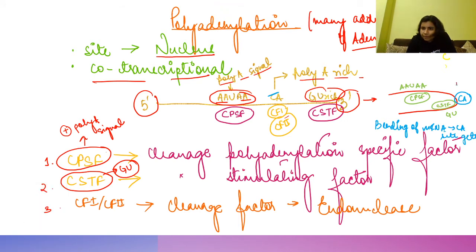So here what will happen? At the CA site, there will be addition of CF1 and CF2, which are endonucleases in nature. So what will they do? They will cleave it here, and an enzyme, poly-A polymerase, will come and keep on adding adenine. Then poly-A binding protein will come, which increases the stability of the process, right?